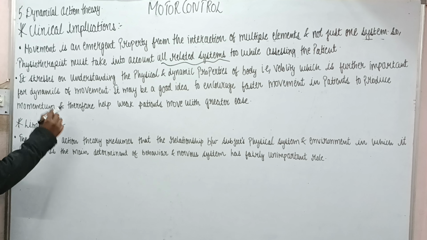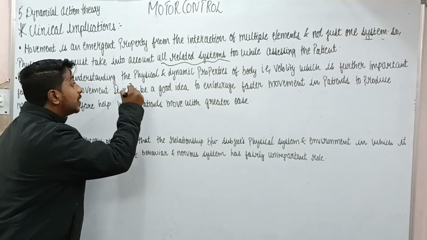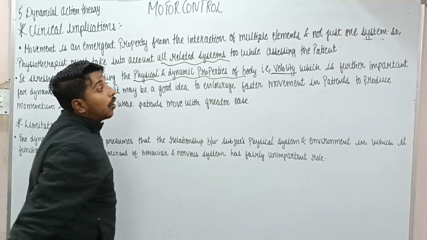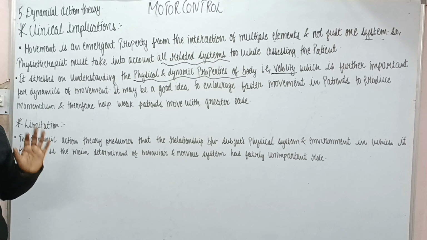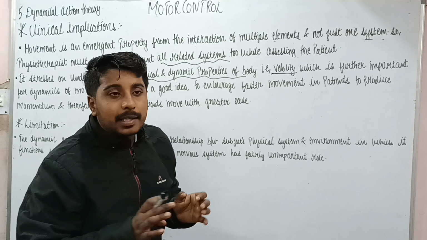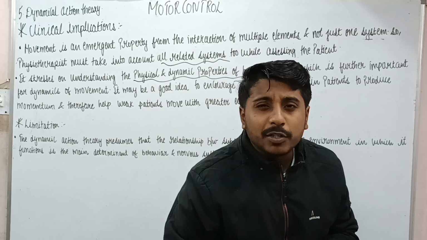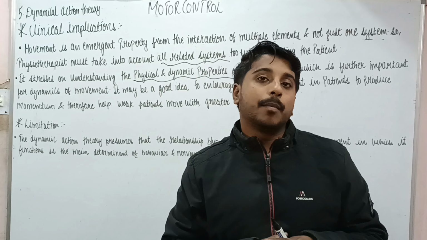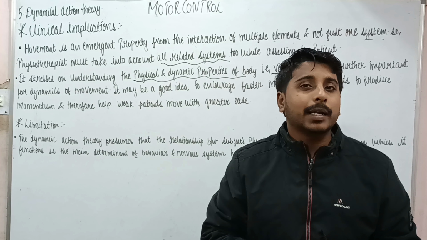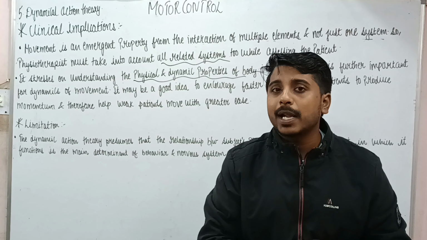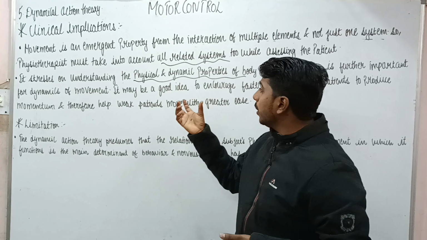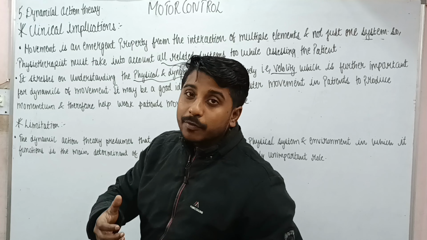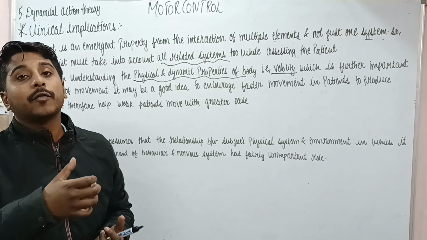Second, it stresses understanding the physical and dynamic properties of the body, that is velocity, which is very important. In a case where an individual has loss of motor control, such as muscle paralysis, we can use these physical and dynamical properties to make the patient more functional.